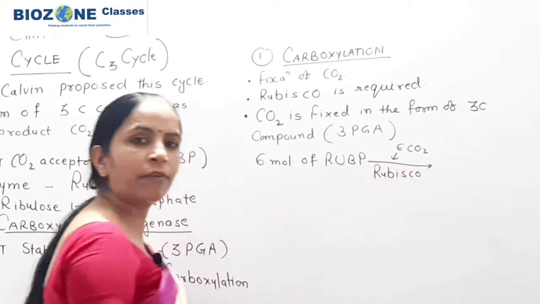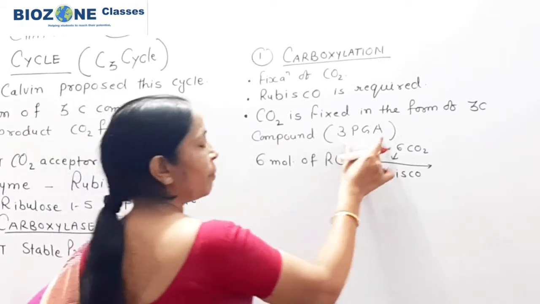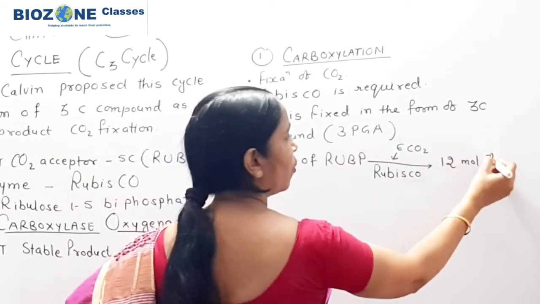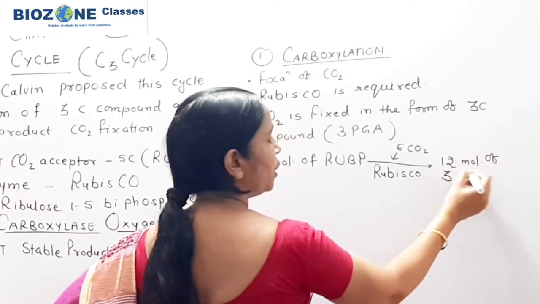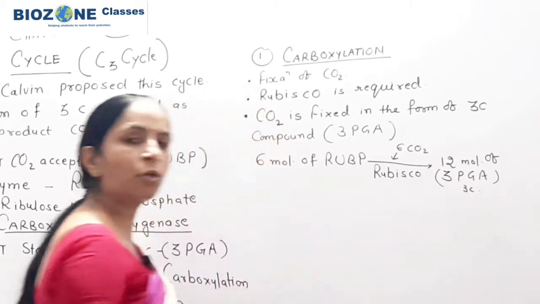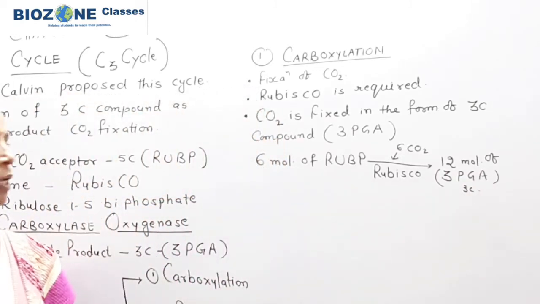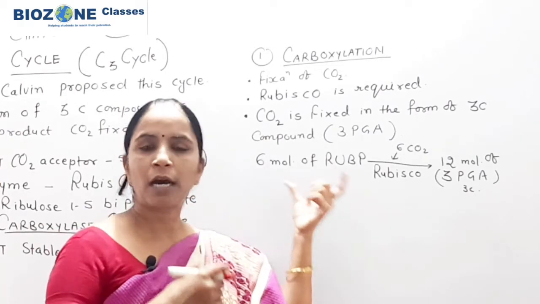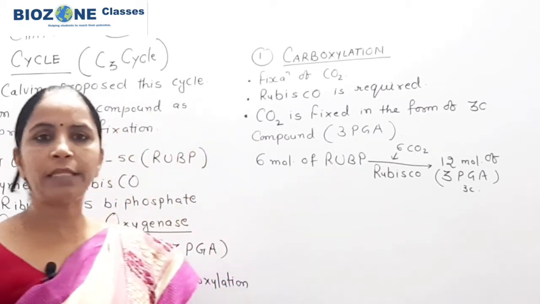After that, how many 3 PGA molecules are formed? 12 molecules of 3 PGA, which are 3 carbon compounds, are formed. So this is the summary of the carboxylation phase of the C3 cycle.